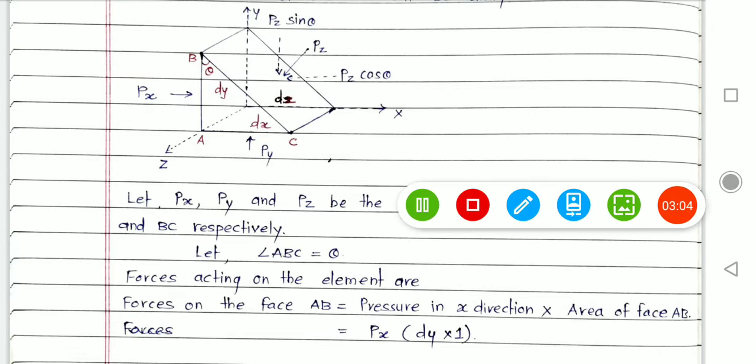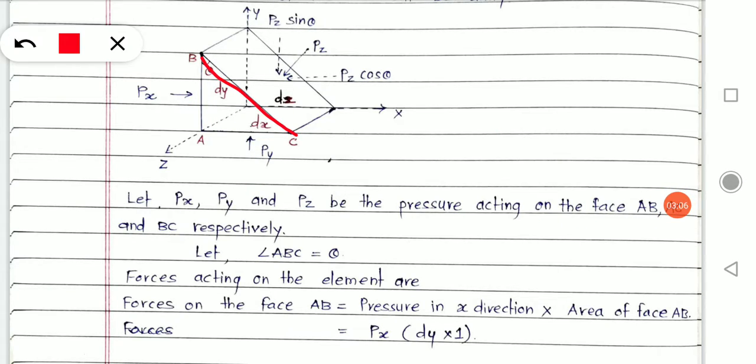And lastly, on the third edge BC, the pressure acting is Pz. So on edge AB, pressure Px is acting, on edge AC, Py is acting, and on edge BC, Pz is acting.